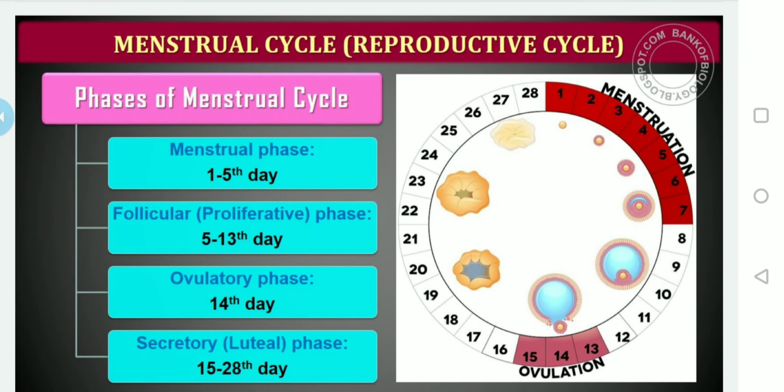Majorly, four phases of the menstrual cycle can be identified.